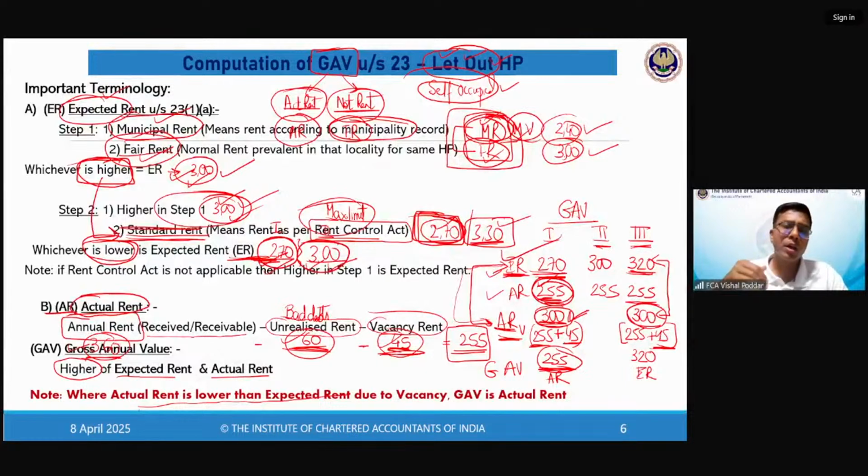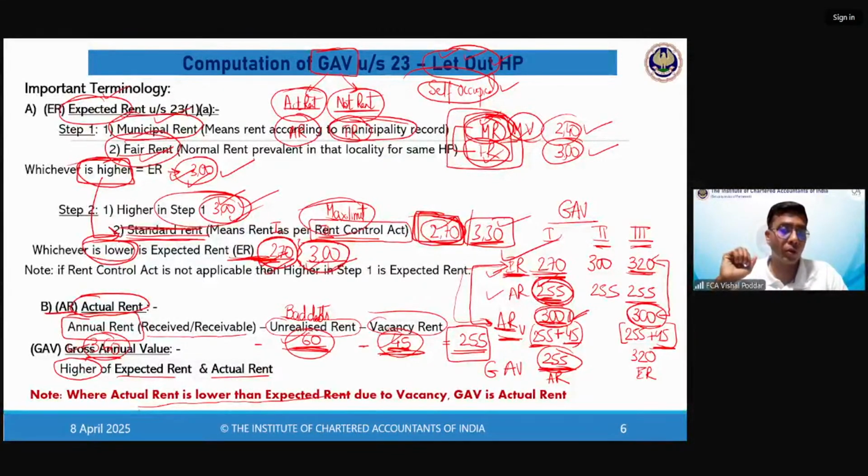Where ER is greater than AR, but if you find out ARV, ER is not greater than ARV, in that particular case, AR is your GAV. ARV will never become GAV because ARV is only a figure for comparison. So wherever ER is greater than ARV also, ER becomes the GAV. Wherever ARV is greater, you will take AR as the GAV.